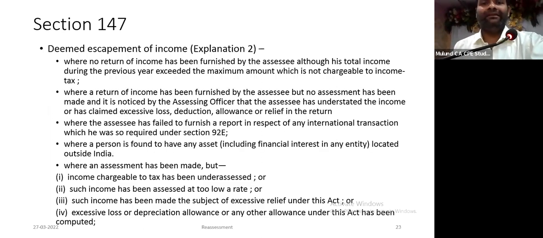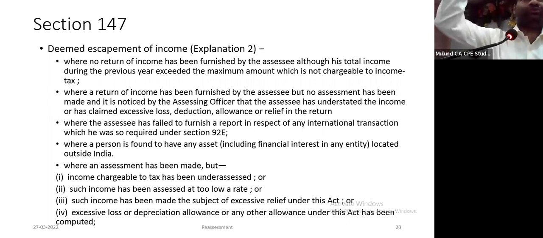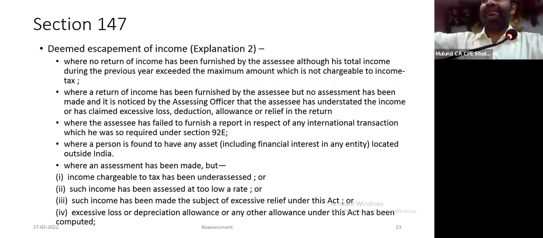The most important part, deemed escapement of income, which was forming part of explanation 2, has not been continued in the new section. Explanation 2 to section 147 says that in the following cases it shall be deemed that income has escaped assessment. The first was where no return of income has been filed. Second, where a return of income has been furnished but there is no prior assessment. Please mark this: I have filed a return of income, there is no prior assessment, deemed escapement.